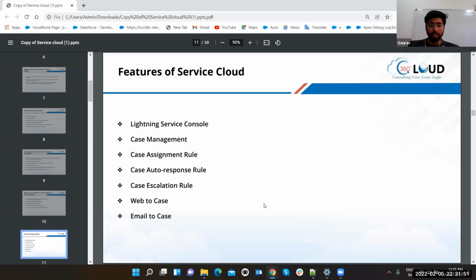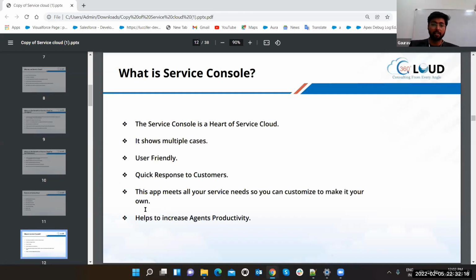Features of Service Cloud. These are some features provided by the Service Cloud: Lightning Service Console, case management, case escalation rules, case auto response rules, web to case, and email to case. Web to case and email to case are the channels from where you can get the cases. Now we are again saying case, so I'll tell you what a case is.